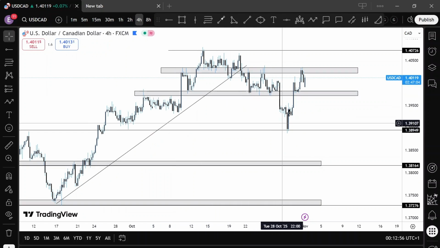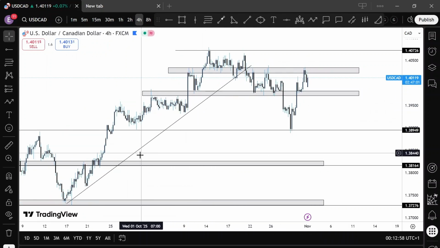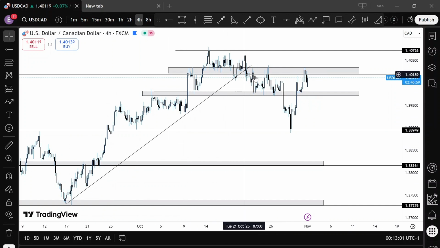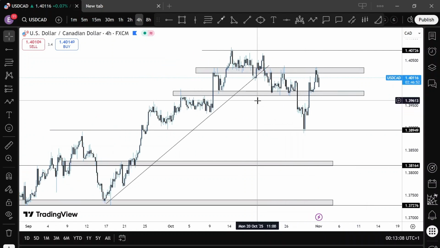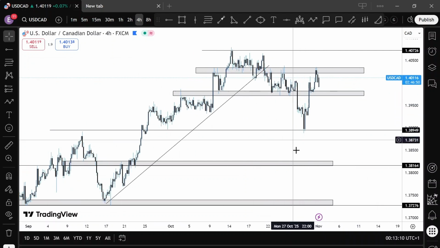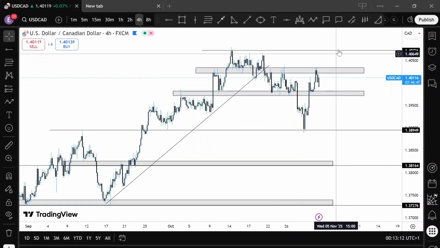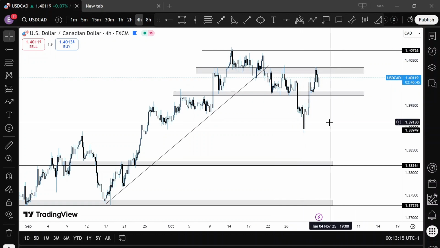And over here on USD CAD, we've created very good structures here. We had an upward trend line broken, we had a retest, and it looks like it's creating kind of a double top right here. But usually when pound USD and Euro USD trend to the downside, we have USD CAD trying to pull to the upside, and it looks like we might get that.